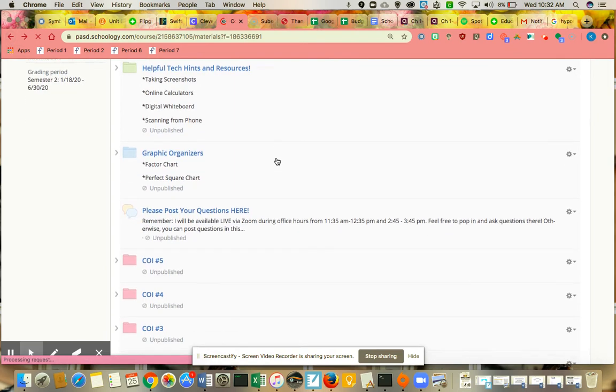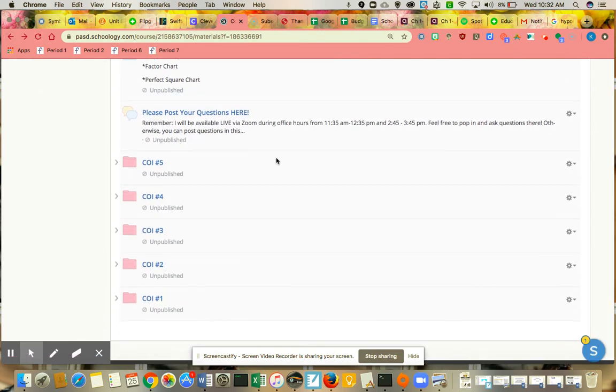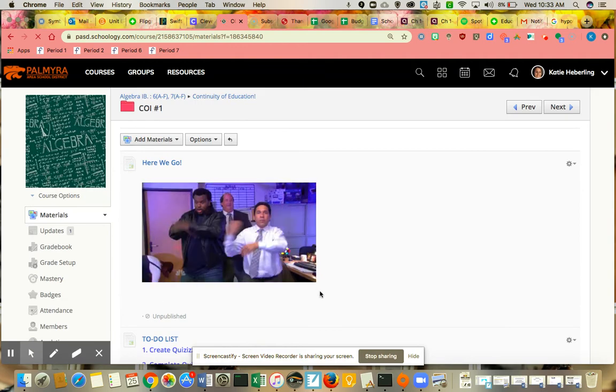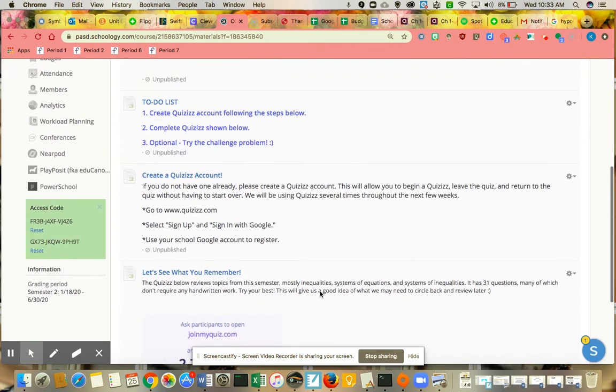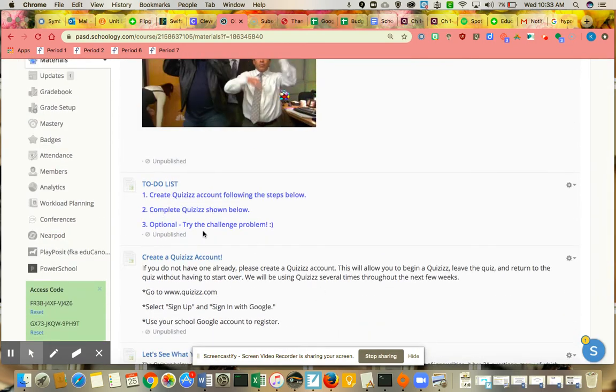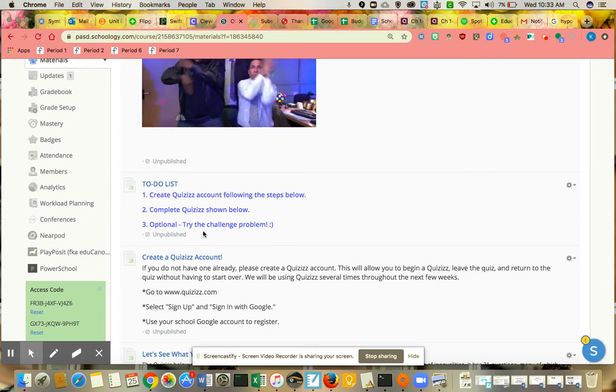All right, lastly then, down here, you're not going to be able to see all these right now, but eventually we're just going to build our library of different COE folders, starting with number 1. So for example, this first day, you can open COE number 1, and it's going to go through exactly what we're going to ask you to do there. So I'm going to try to post a to-do list every day that you can follow.